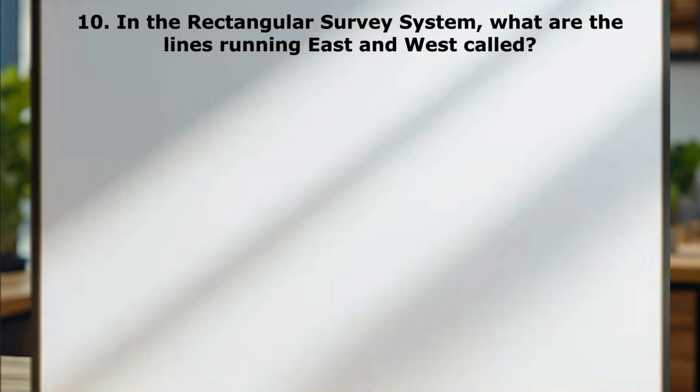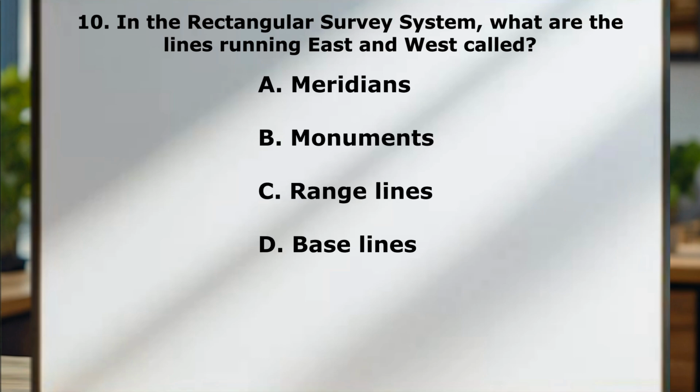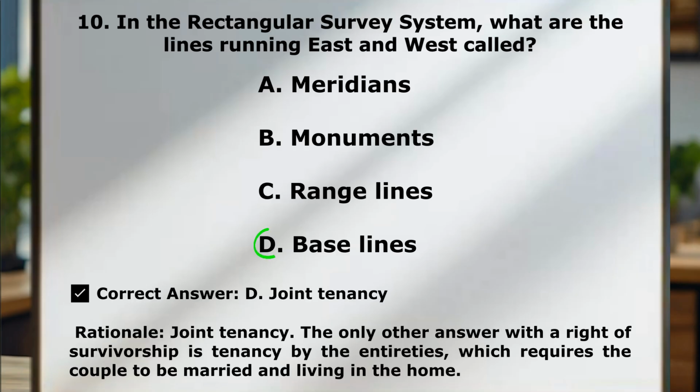Question number 10. In the rectangular survey system, what are the lines running east and west called? A, meridians. B, monuments. C, range lines. D, baselines. Correct answer here is baselines. I highly recommend you know what baselines and meridians are. I actually did get a question like this on my broker exam.